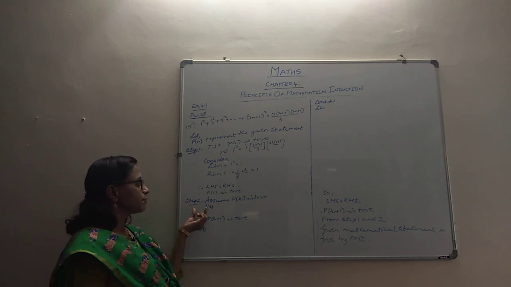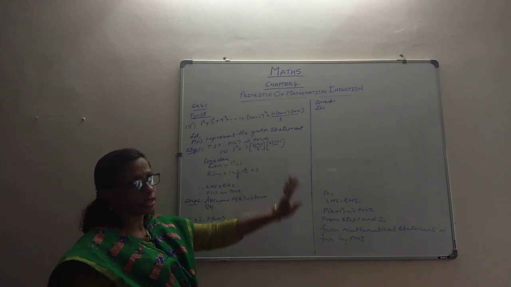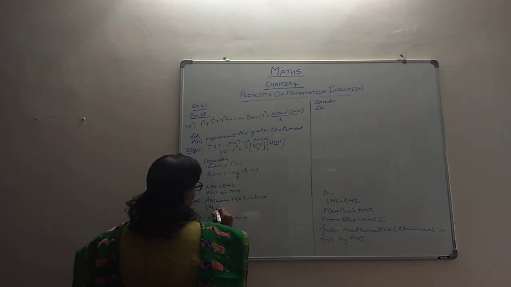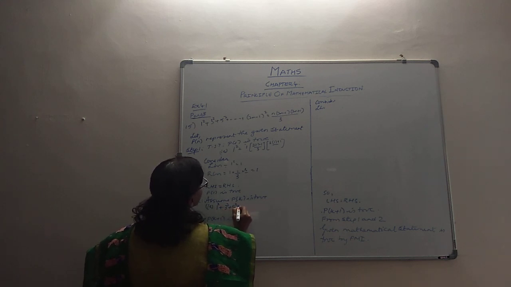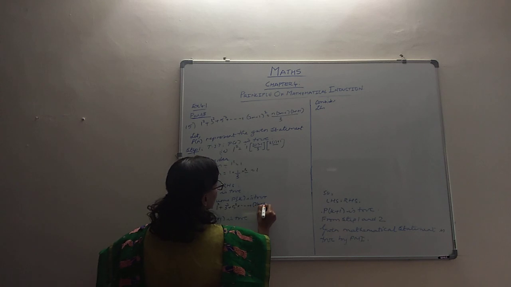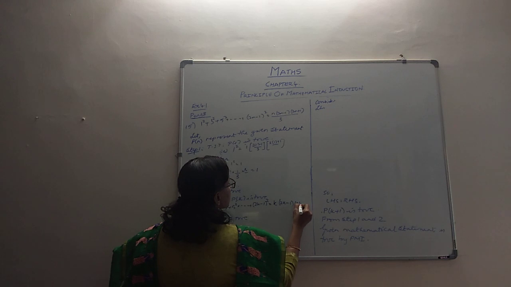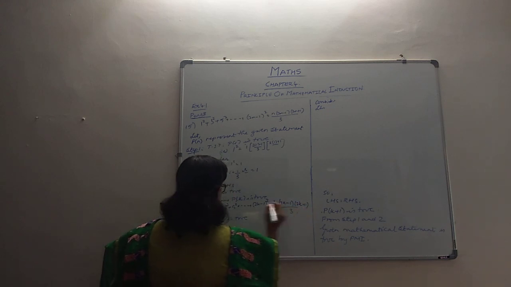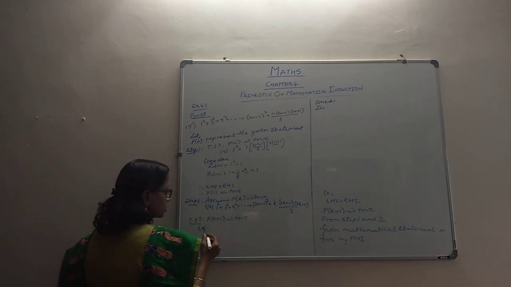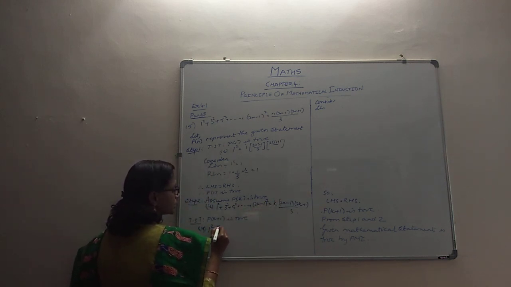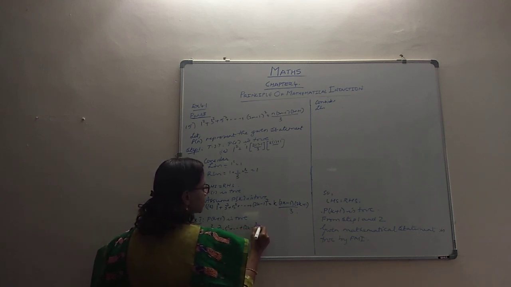Now we go to step 2: assume P(k) is true. Wherever n is coming in this statement, there we are substituting k. So 1 squared plus 3 squared plus 5 squared and so on up to (2k minus 1) the whole squared equals k times (2k minus 1) times (2k plus 1) by 3. And you have to show that P(k plus 1) is true. So all these terms plus the (k plus 1)th term. So it's like 1 squared plus 3 squared plus 5 squared till (2k minus 1) the whole squared plus,